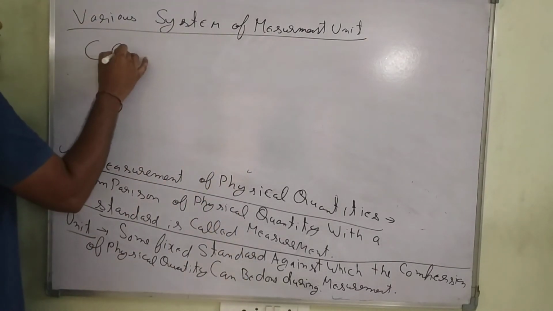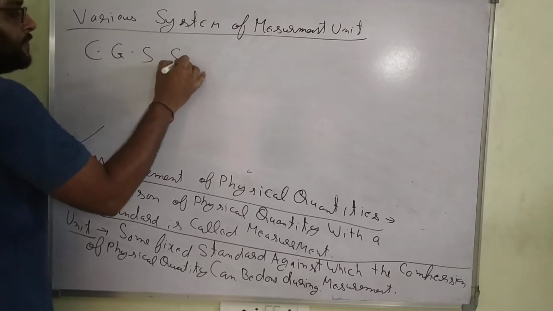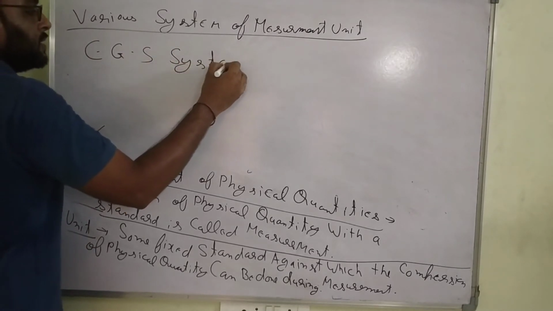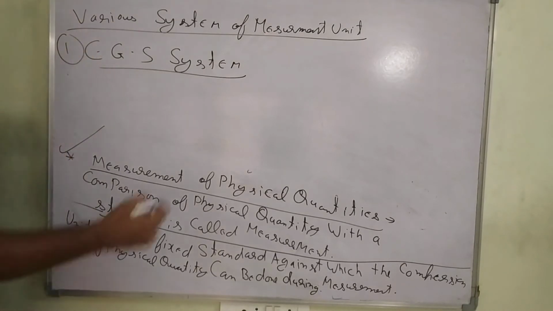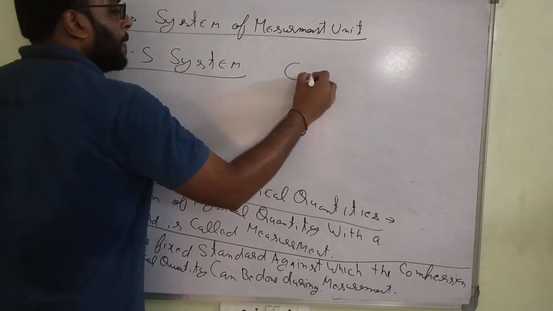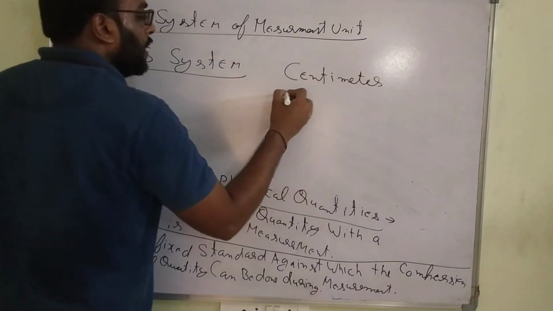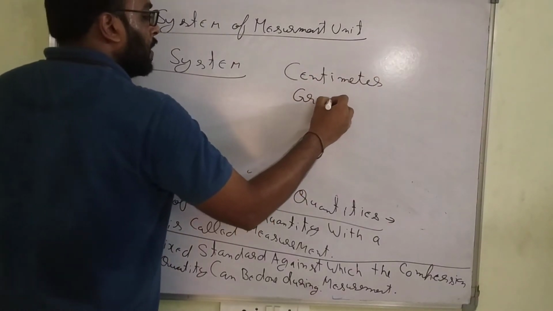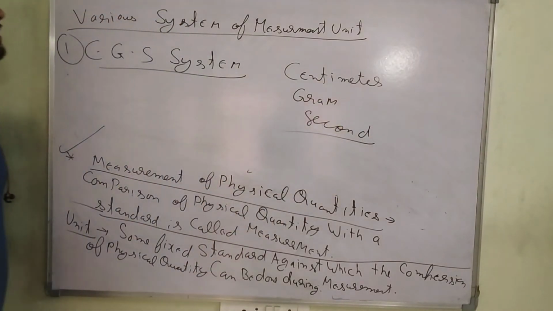I am explaining all the systems which we studied. What is the full form of CGS? Centimeter, gram, second. CGS unit is centimeter, gram, second.